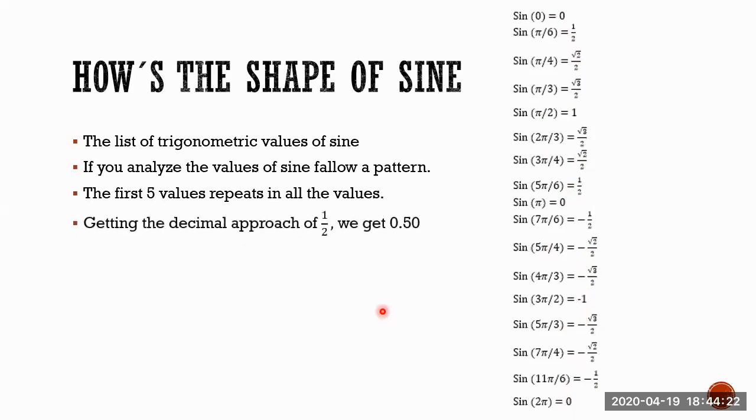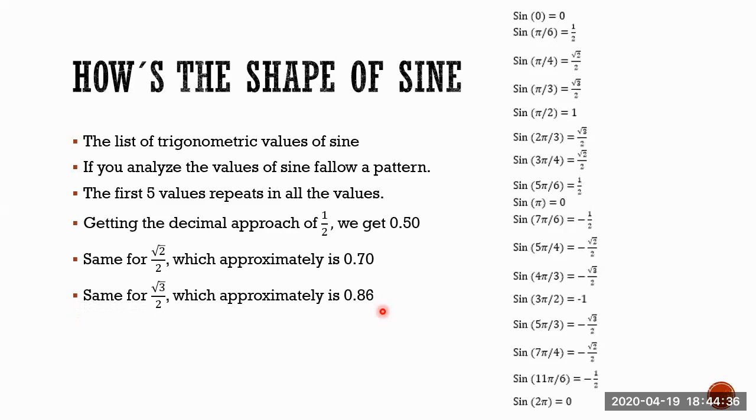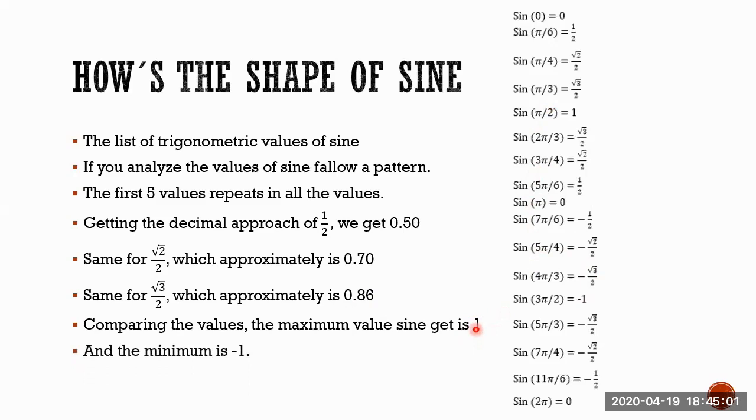And we're gonna have again a decimal approach of 1/2, which is 0.5, just to have an idea how these behave. Square root of 2 over 2 is approximately 0.70. And square root of 3 over 2 is approximately 0.86. So this is very important, keep it in mind, because at the moment we make the graph, we're gonna use it. So comparing the values, square root of 3 over 2 is 0.86 and square root of 2 over 2 is 0.70. The maximum value that this trigonometric function can get is 1, and the minimum is gonna be -1.